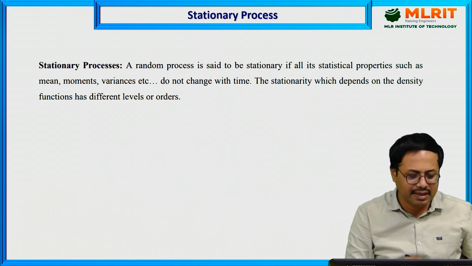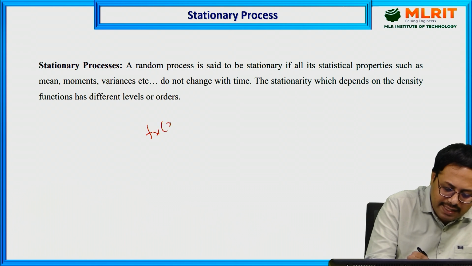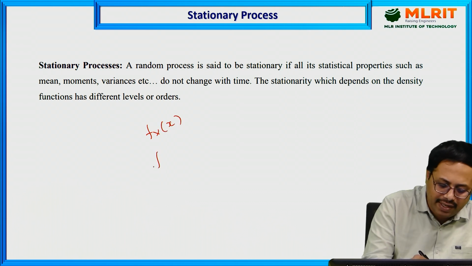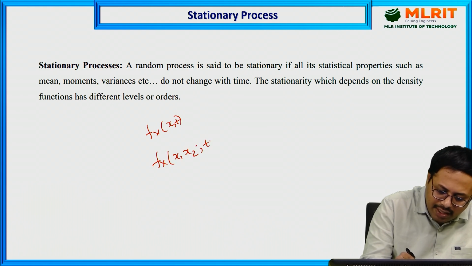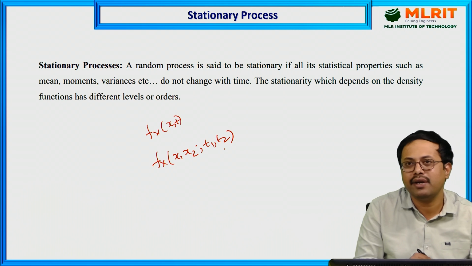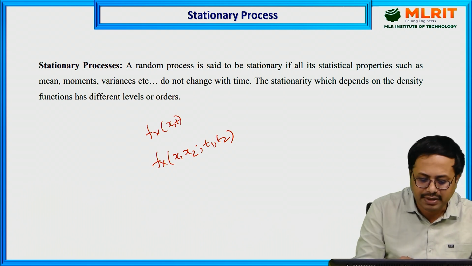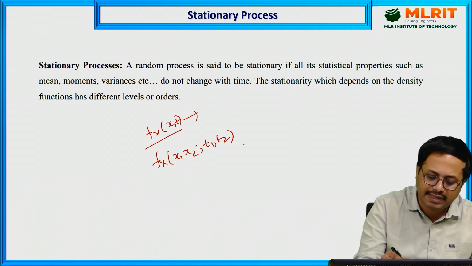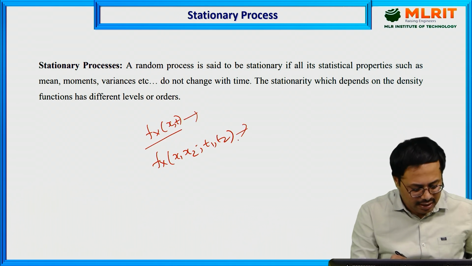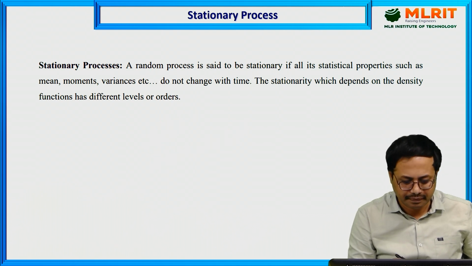We already discussed the density functions of first order and second order. fX(x,t) represents the first order, and fX(x1,x2;t1,t2) becomes the second order. Based on this, we have the first order stationary process and the second order stationary process.